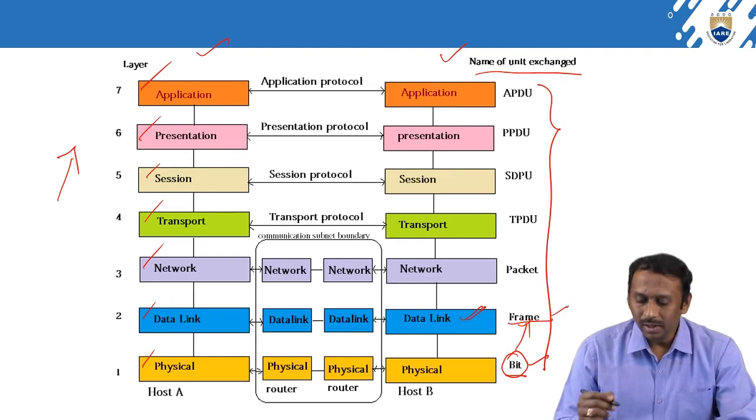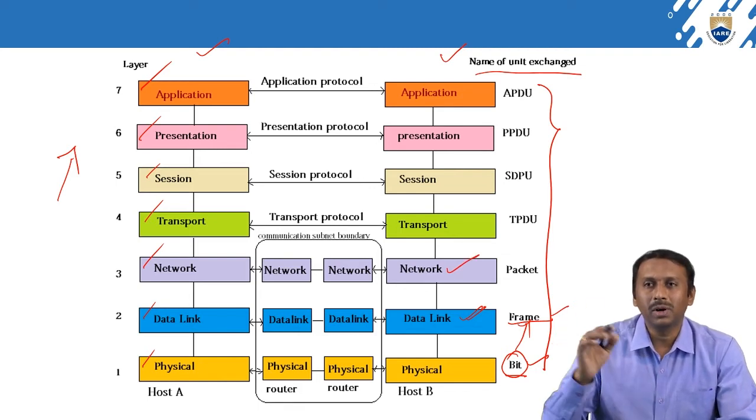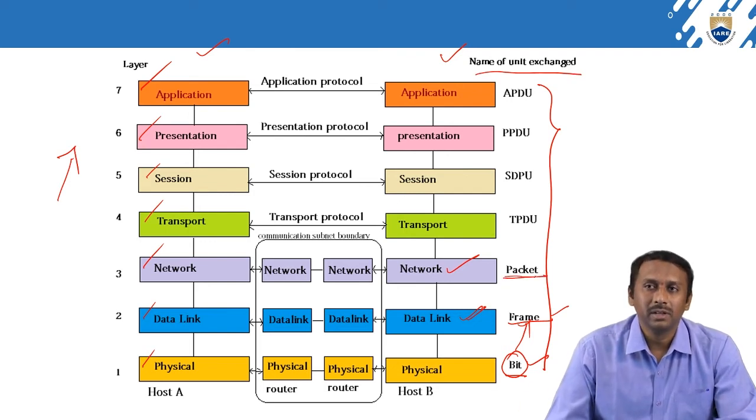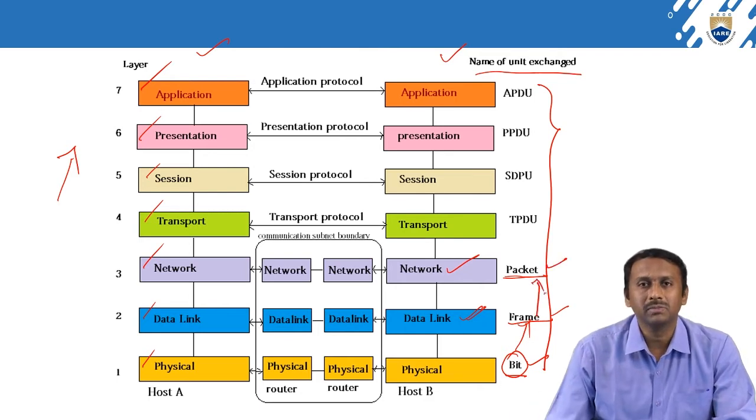Clear? Next, in the network layer data travels from one system to another in the form of packets. What is a packet? In the last class itself we discussed what a packet is, isn't it? A packet is nothing but some set of frames. Some set of frames we can call one data packet.